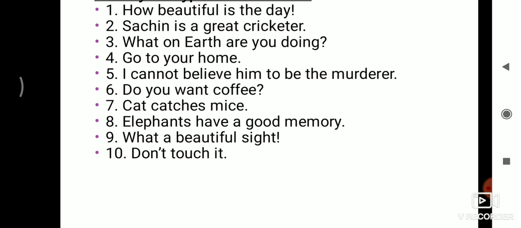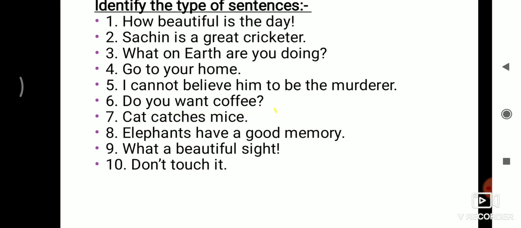Now, do you want coffee? Here is a choice? But the choice is not given. It is not given that coffee or tea. There is only a yes or no answer. So this is an interrogative sentence. The form of the question is yes or no. Now the seventh one is, cat catches mice. So this is information, so it is an assertive or declarative sentence.